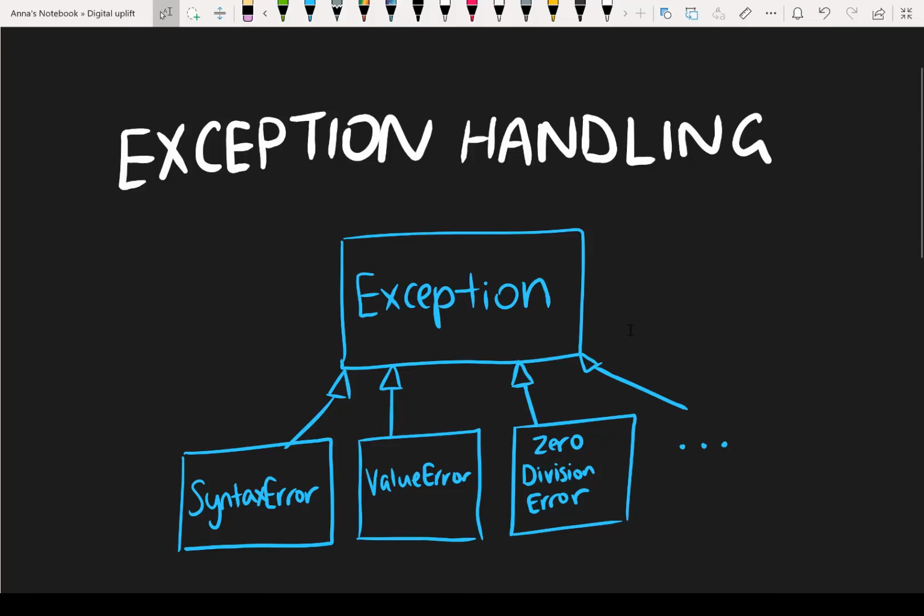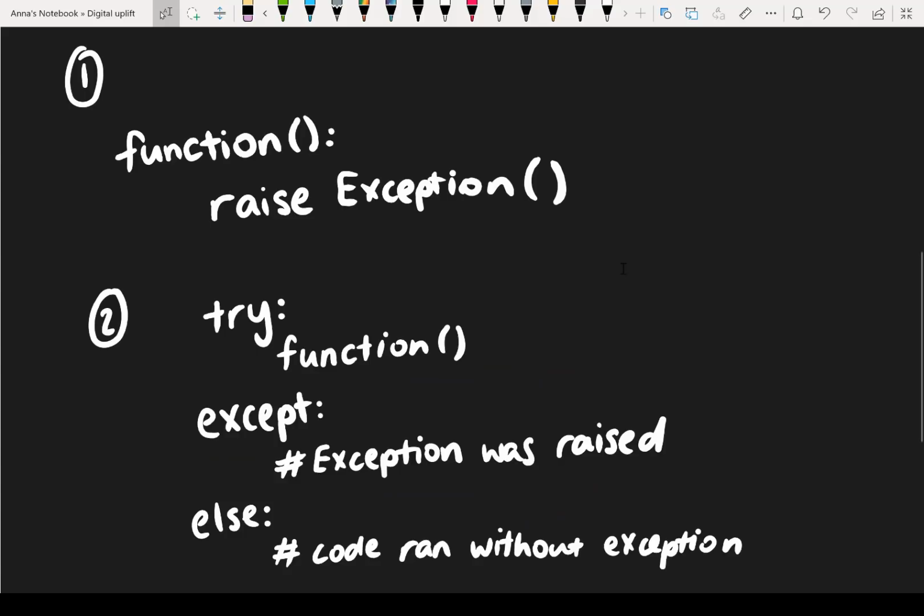In Python, exception is a base class, and all these other kinds of errors implement this base class. The fact that we have this base exception class means that we can also make our own by simply making a subclass inheriting from the base exception class. When it comes to actually writing exceptions in Python, there's two main parts. The first part is the bit of the code that's meant to throw the error. We use the keyword raise to raise an exception, meaning stop the execution of the program if we reach that line of code. We also have another concept called try except blocks.